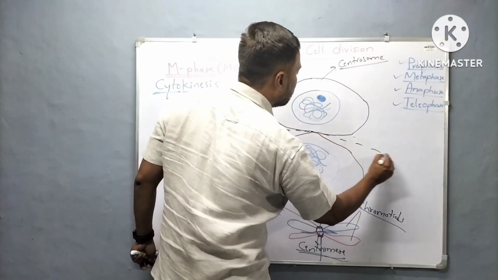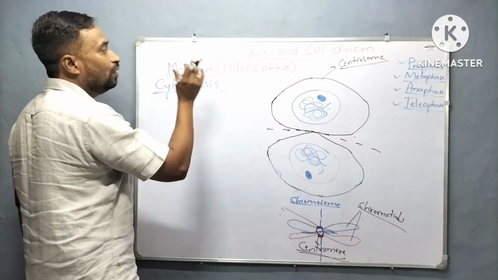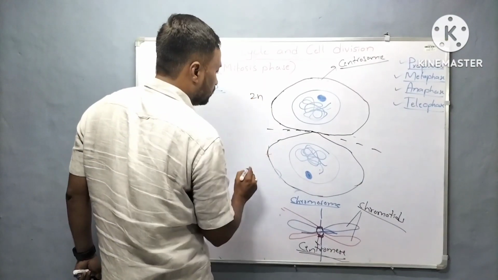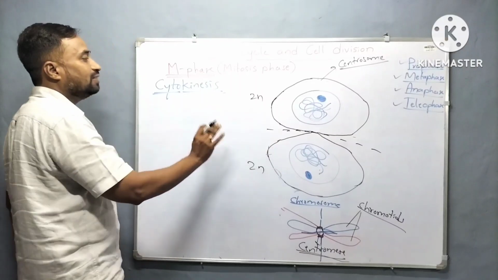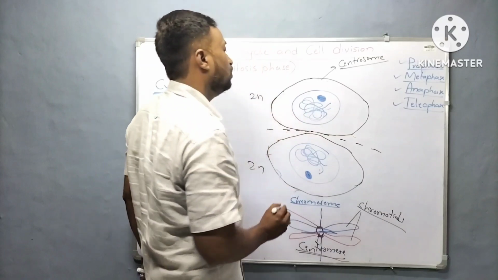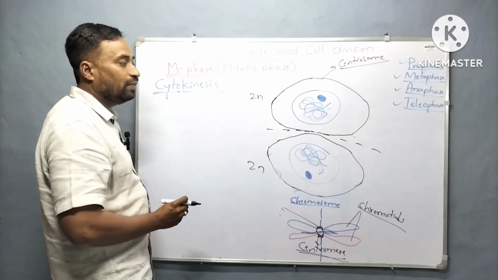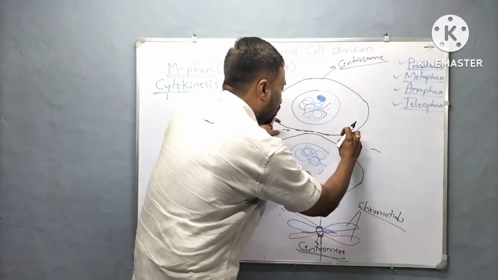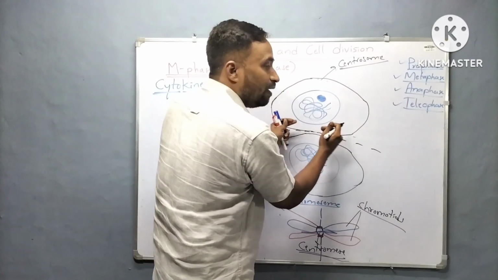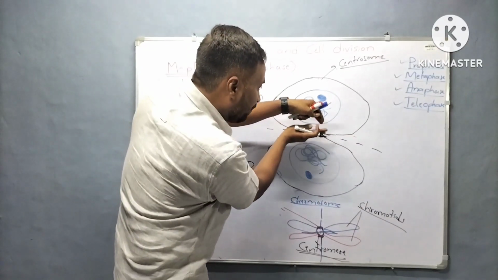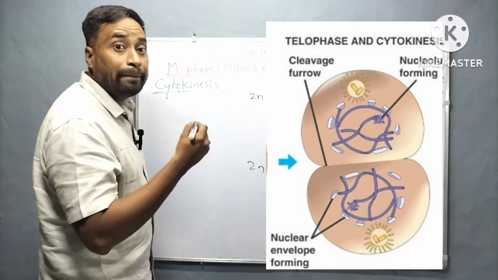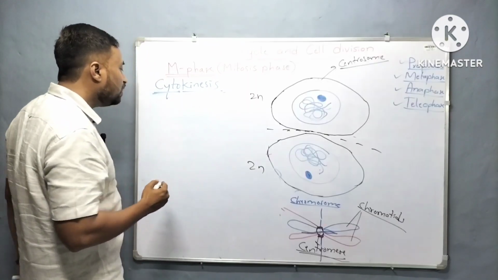two daughter cells are formed at the end of what? Mitosis. Okay, with the same number of chromosomes as that of the parent cell. This is how the cytoplasm will get divided during the cytokinesis. So here in case of animal cell, a small furrow occurred in the plasma membrane that deepens from external to inside, and later joins and separates into two daughter cells. Whereas in case of plants, a slightly different phenomenon is there.